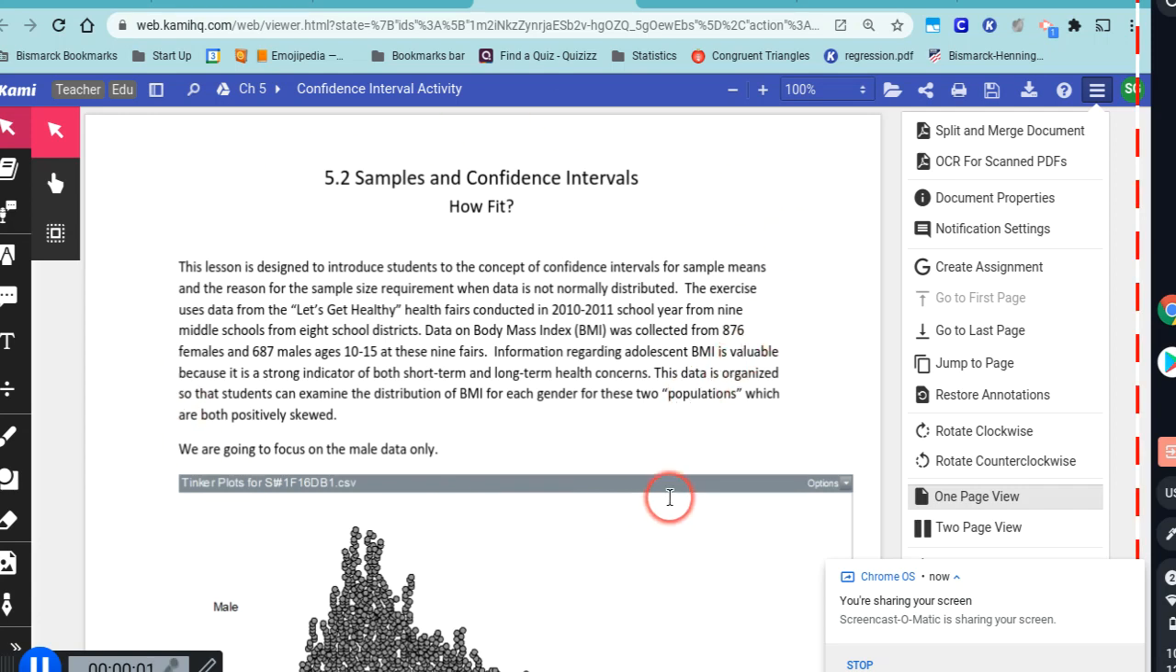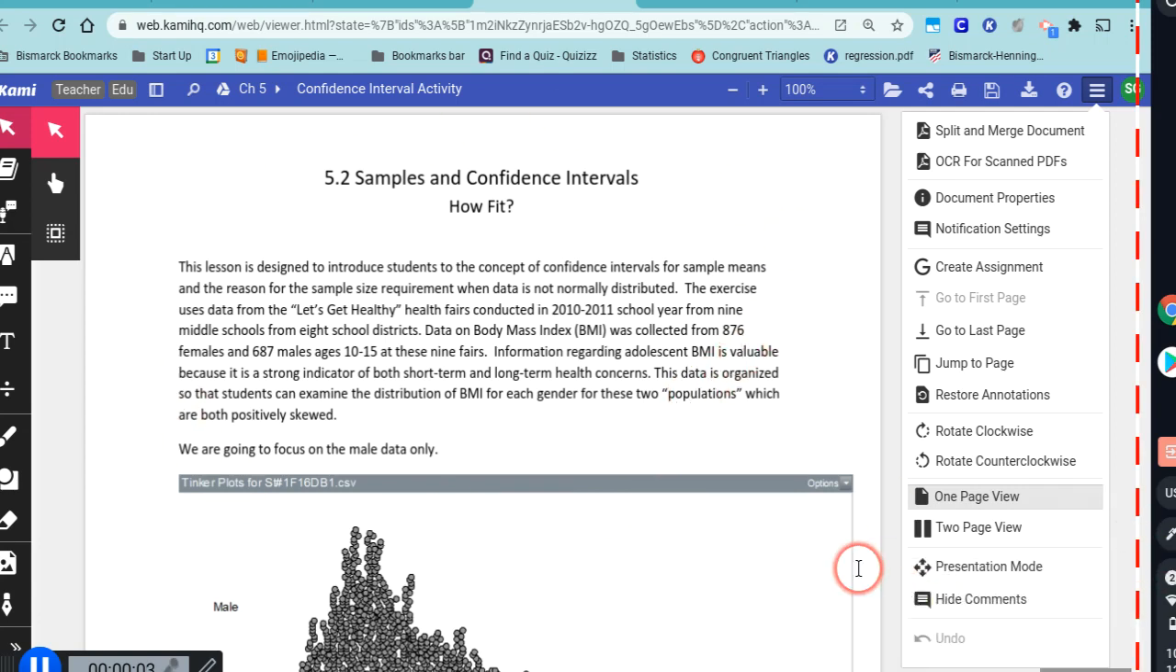Statistics, you are working on this document today. It's called Confidence Intervals, How Fit. So we have a bunch of data that was taken from 876 females and 687 males aged 10 to 15 at some health fairs that have been put on at their middle school. They collected information regarding BMI, which is your body mass index.